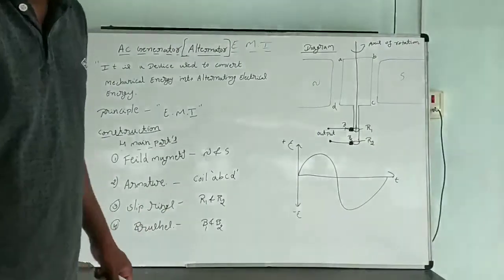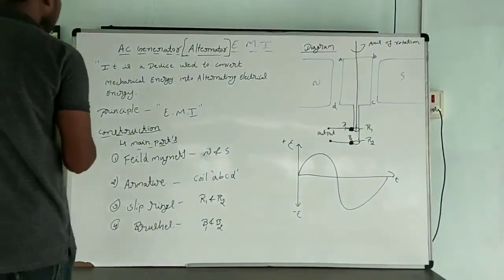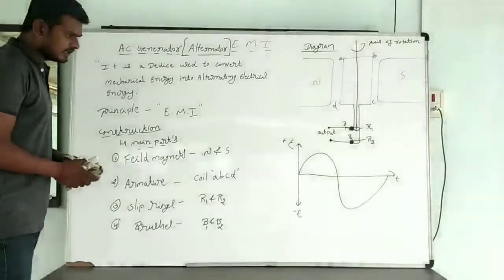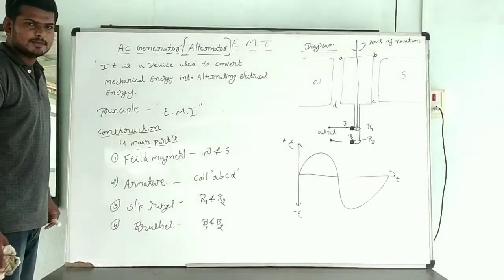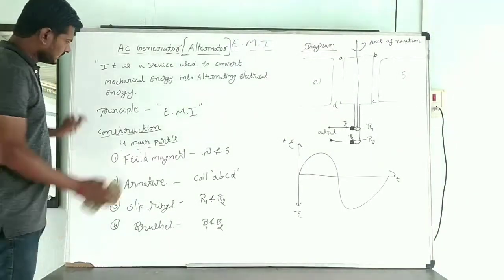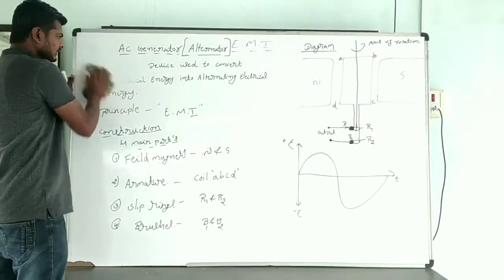Now in this, they will ask a 5 marks question. Derive the expression for maximum EMF induced in an AC generator. Okay, they will ask the question.